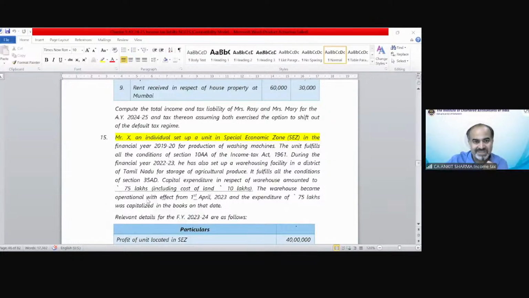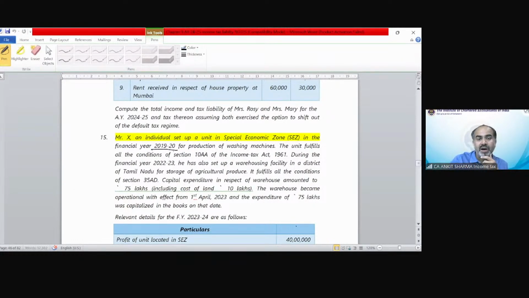This one, Swati, right? Mr. X, an individual, set up a unit in a special economic zone. Okay, so read that question, everyone. Mr. X, an individual, set up a unit in a special economic zone. So section 10AA will come into force. Okay. Financial year 19-20. And you should remember that for the initial 5 years, in this kind of question, the deduction would be 100% of the profit. And then for the next 5 years, it's 15%.